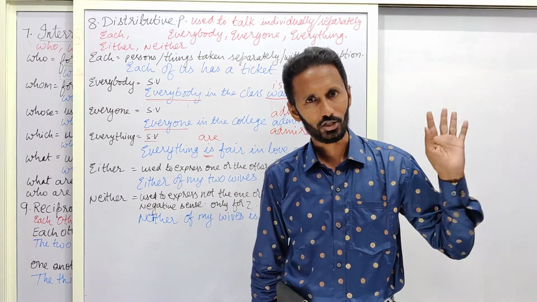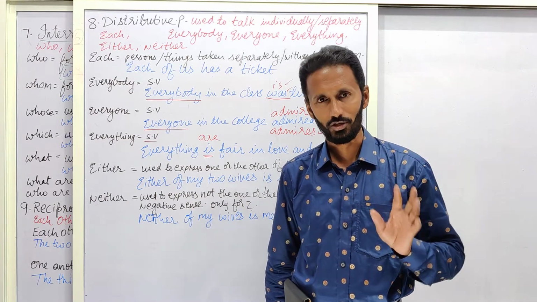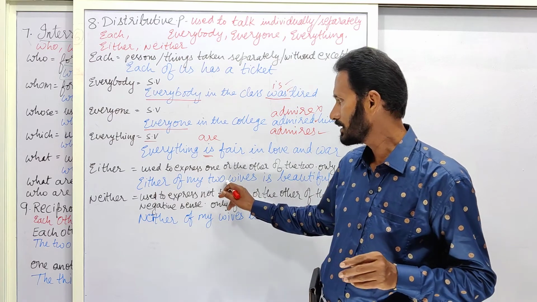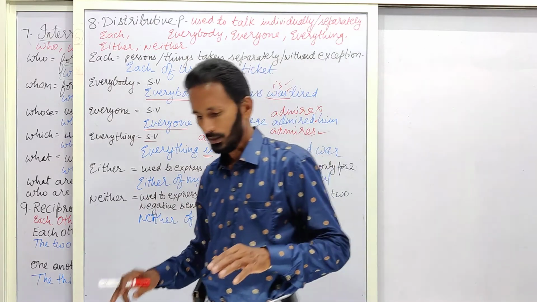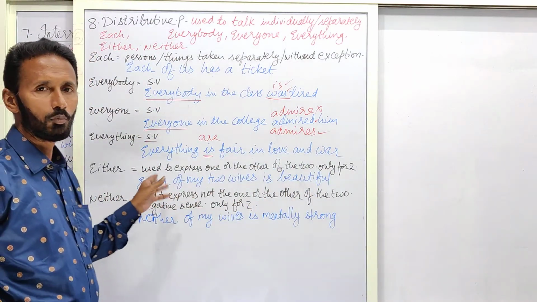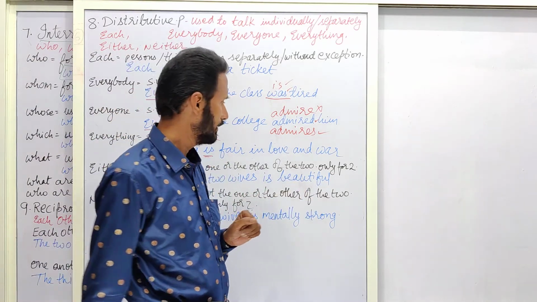Rakul is not mentally strong. Sriya is also not mentally strong. So then I have to use this sentence. But in the earlier sentence, both of them are beautiful, and this either indicates that both of them have good qualities. Okay.